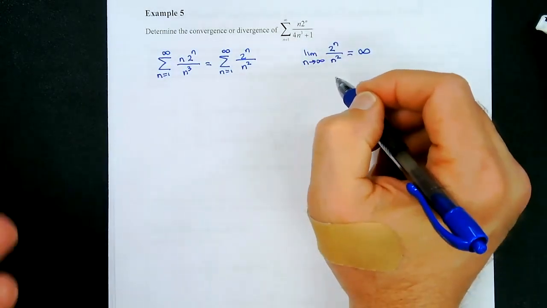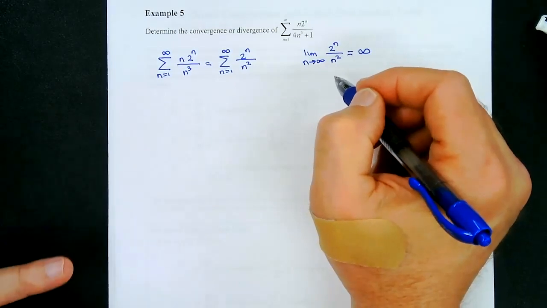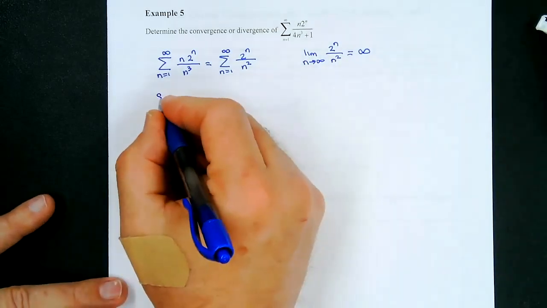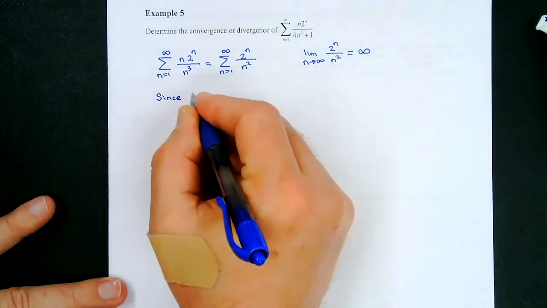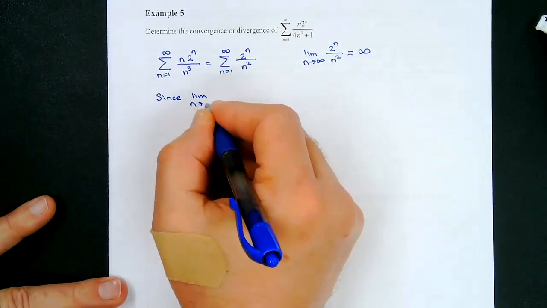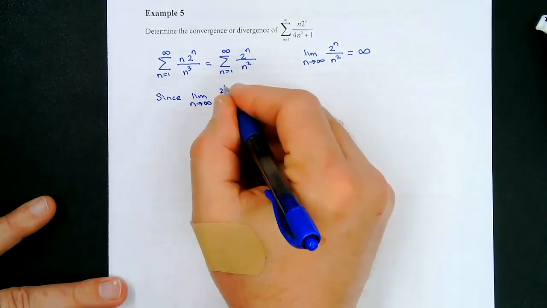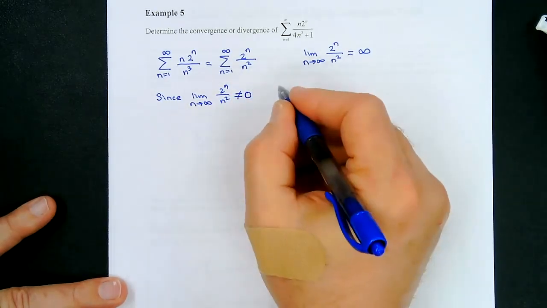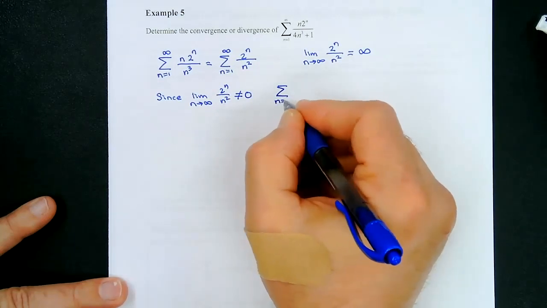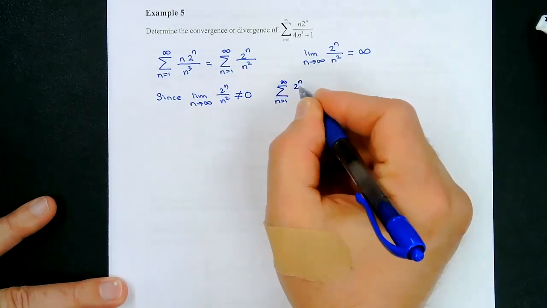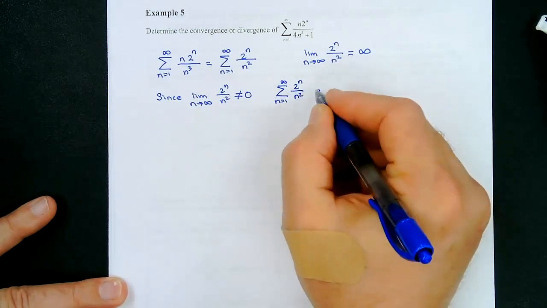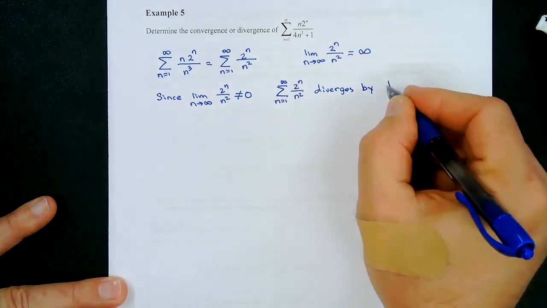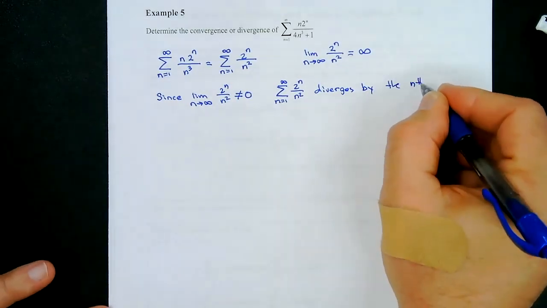Now, if it equals 0, that doesn't mean it converges, okay? But if it doesn't equal 0, it definitely diverges. So we'd say since the limit as n approaches infinity of 2 to the n over n squared does not equal 0, we know that the series from n equals 1 to infinity of 2 to the n over n squared diverges by the nth term test.